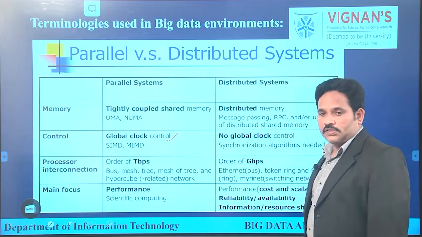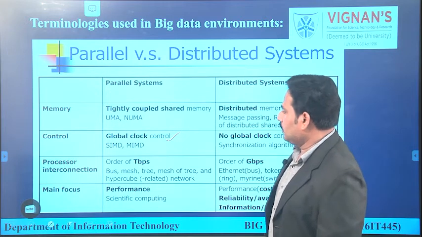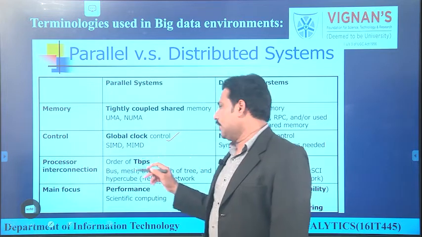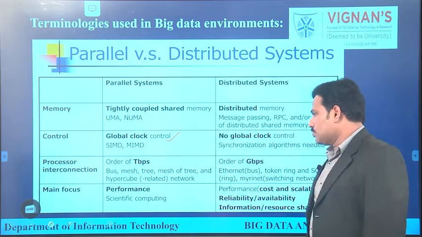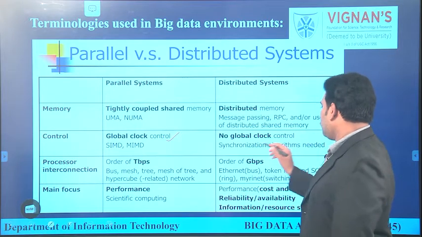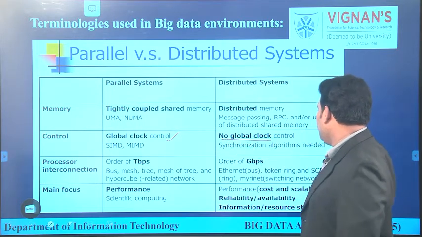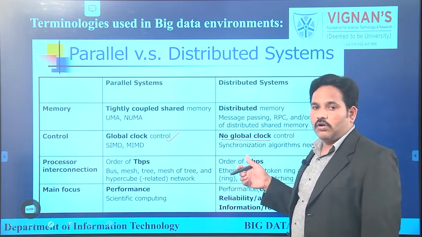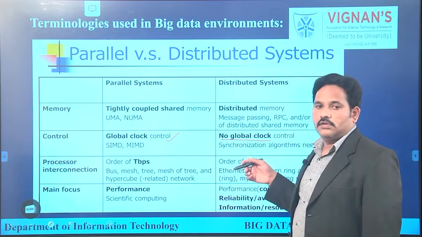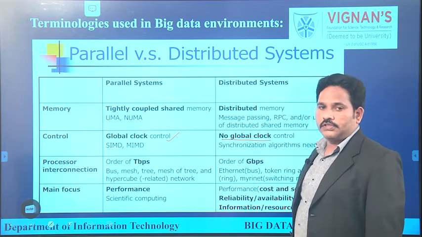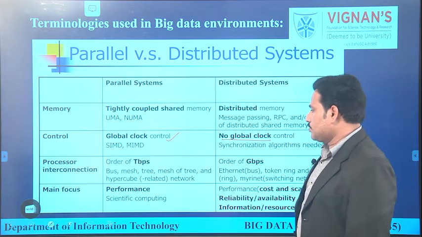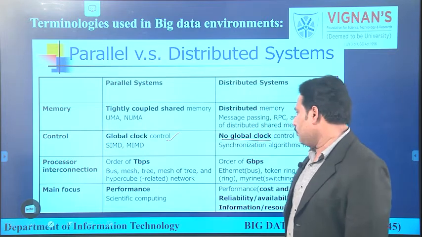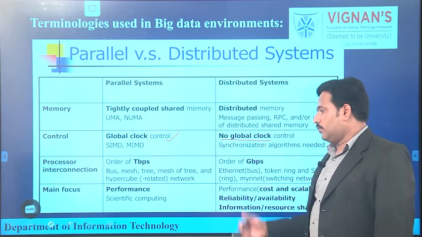processor related instructions. So what are they using? Single instruction multiple data stream and multiple instruction multiple data stream are the two concepts that can be used. When it comes to distributed computing, there is no global clock. That means every processor is embedded with its own synchronized clock pulse so that it can execute instructions which have been assigned to the processor. In control, we have a common global clock for parallel computing, and no global clock for distributed computing.